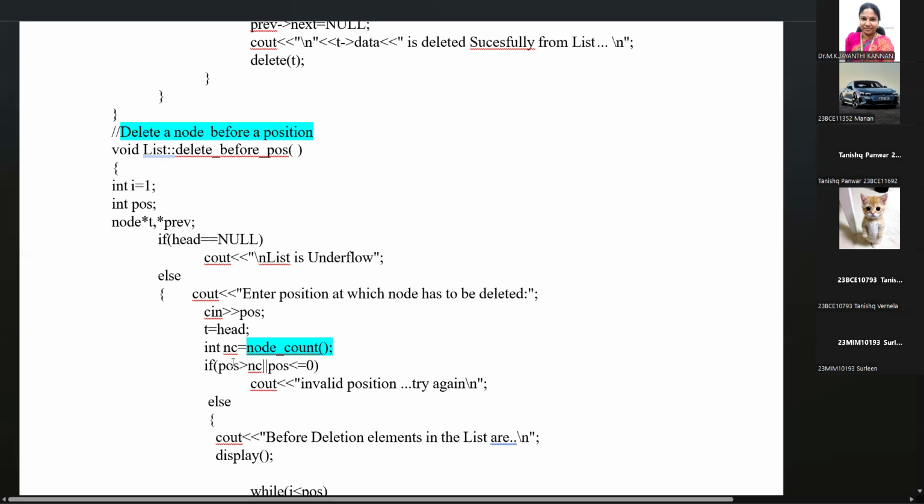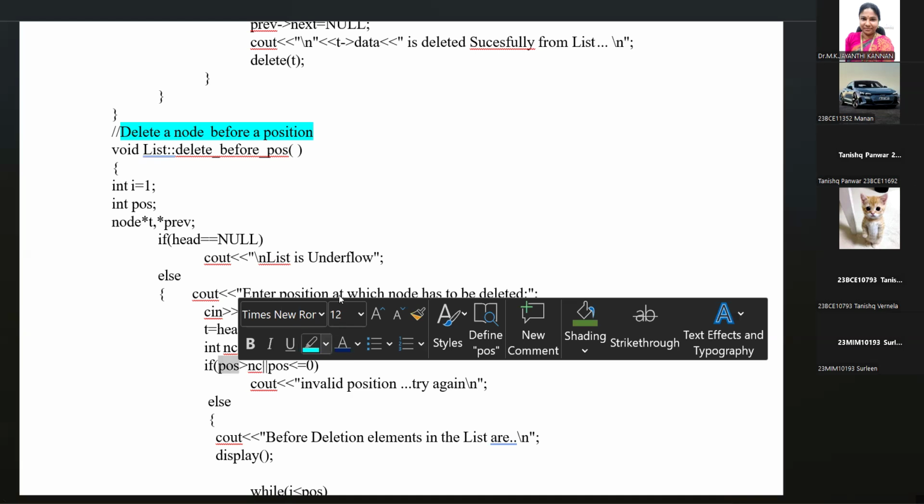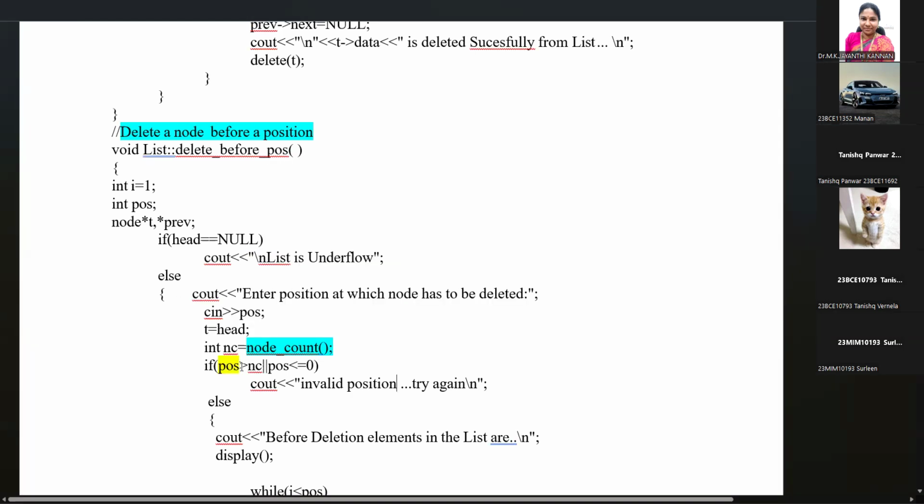If position is greater than the node count, there are 10 nodes in the linked list, and we want to delete node 5. If there are some 6 nodes in the list and we want to delete the fifth node, then the node count will be 6 and the position we want to delete is 5.